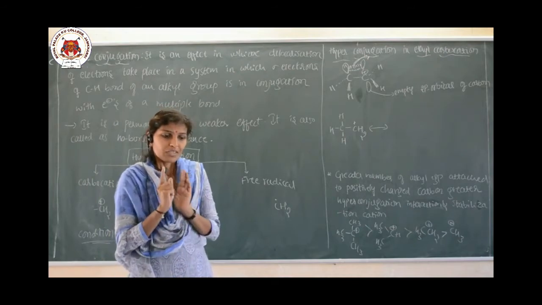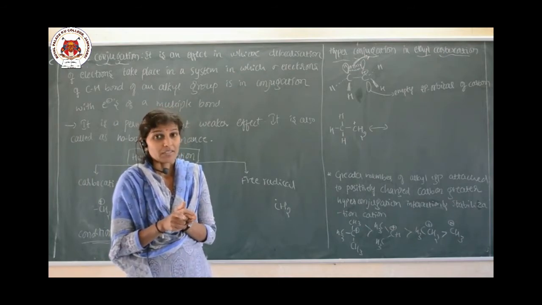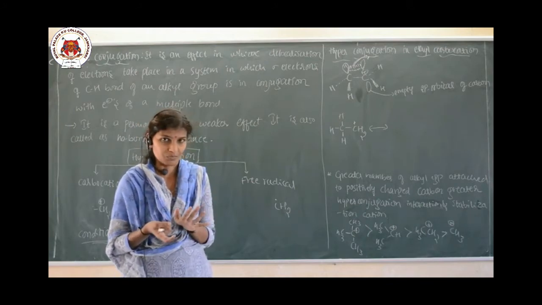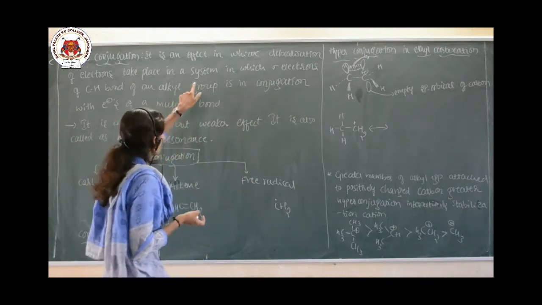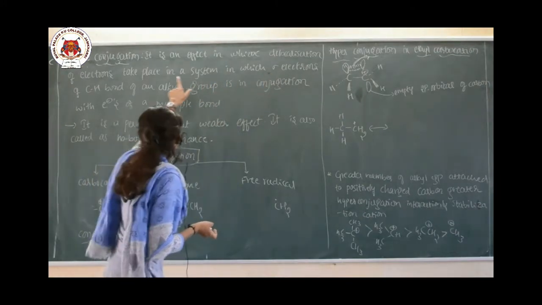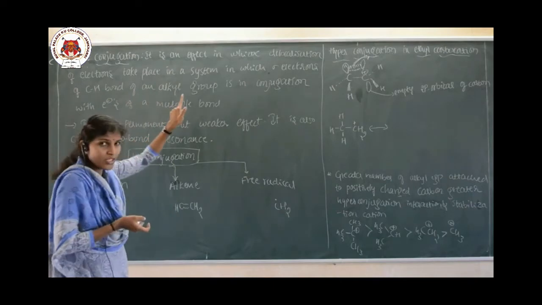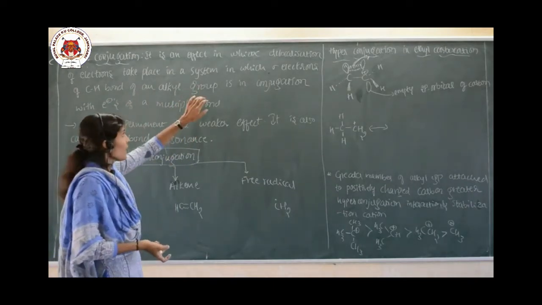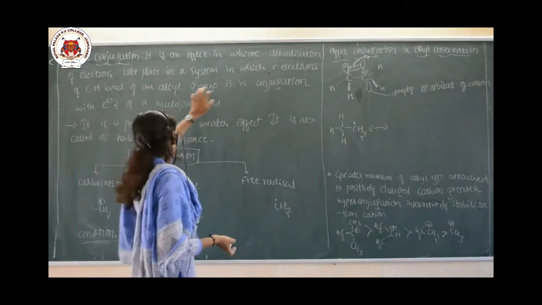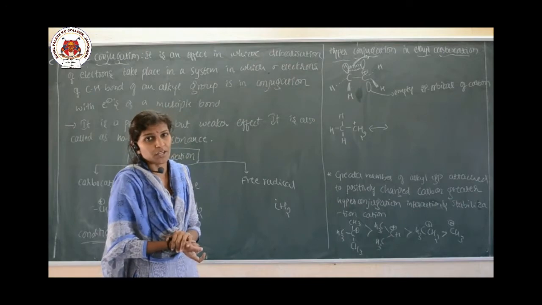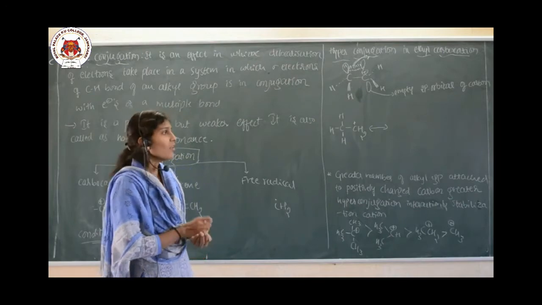It is a system in which the sigma electrons of the CH bond of an alkyl group are in conjugation with the electrons of a multiple bond.